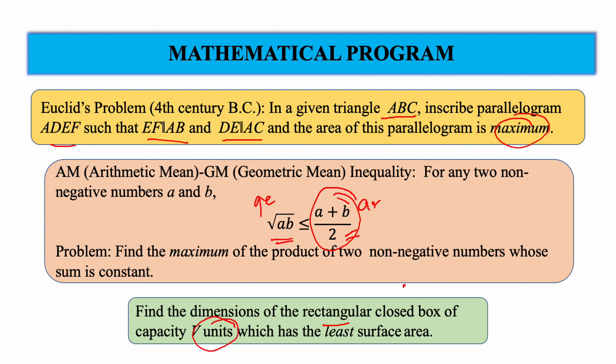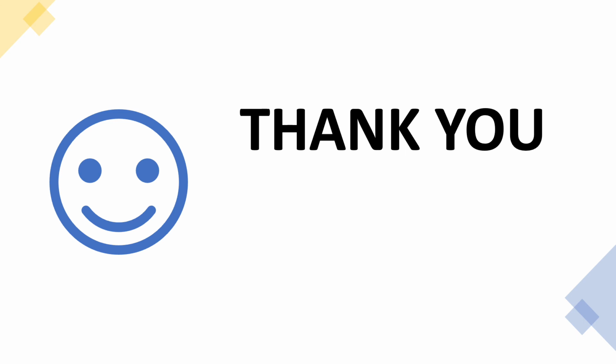The idea is to find the dimensions of such a box which has the capacity of V units such that the surface area of the box is least. So you might have seen that optimization is very useful. You might have solved these problems using different ideas, but they can also be solved by posing them as optimization problems. Okay, so that's all for today's lecture. Thank you.